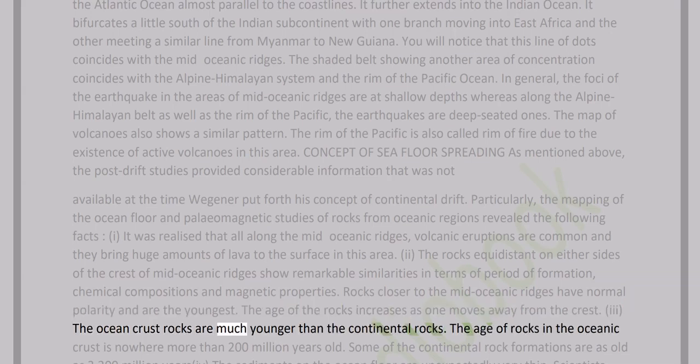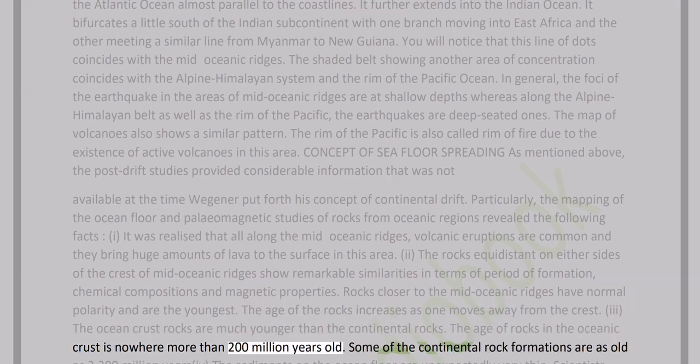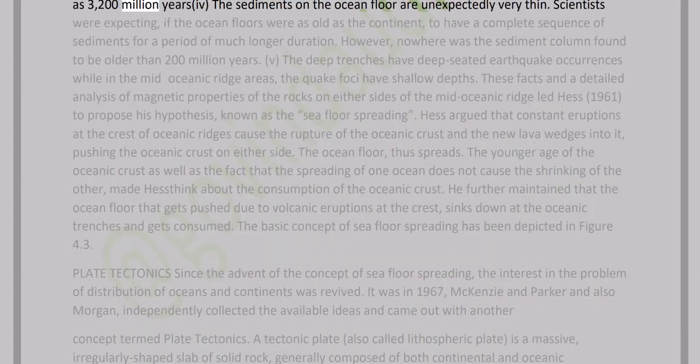3. The ocean crust rocks are much younger than the continental rocks. The age of rocks in the oceanic crust is nowhere more than 200 million years old. Some of the continental rock formations are as old as 3,200 million years. 4. The sediments on the ocean floor are unexpectedly very thin.